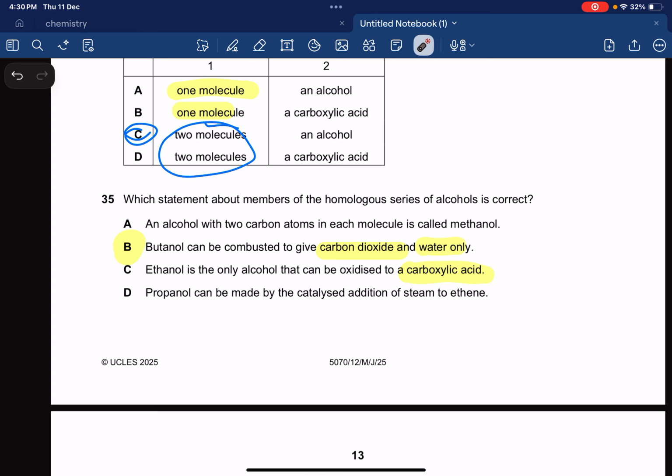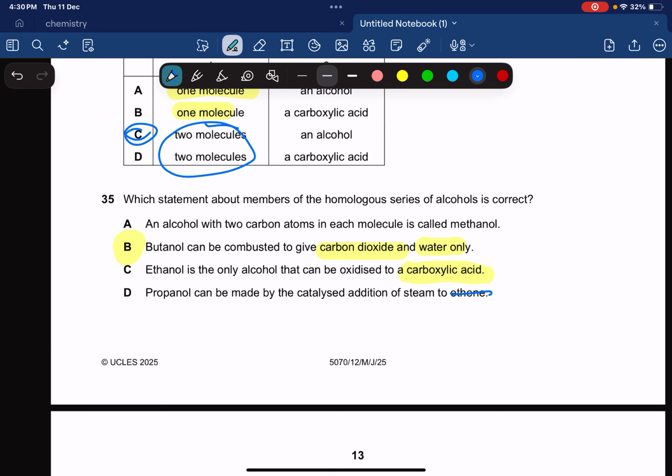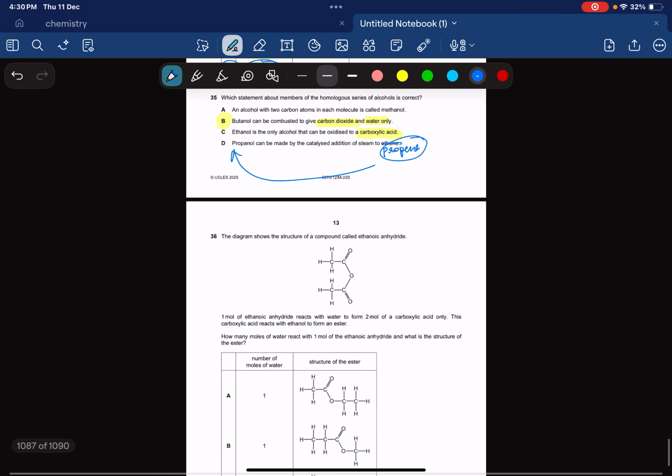Propanol can be made by the catalyzed addition of steam to ethene. Not ethene, by the catalyzed addition of steam to propene. Propene plus steam is going to make propanol. Ethene plus steam is going to make ethanol. I hope you get it, okay?